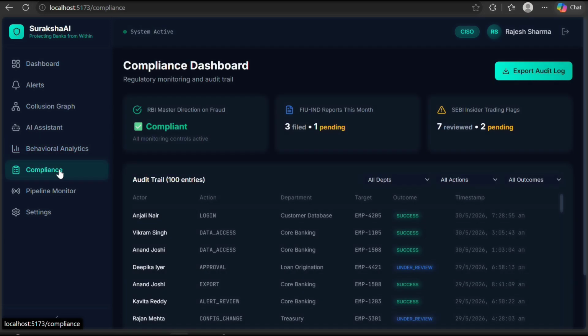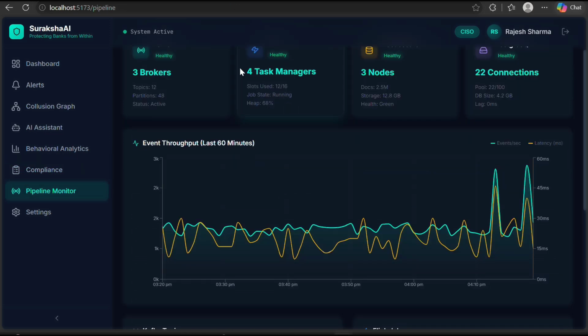And in the compliance tab, the system maintains an immutable audit trail. Every query run by the AI or the investigator is logged here to prevent abuse of the system itself. Next, we have a pipeline monitor.